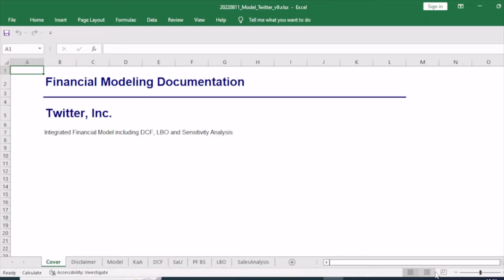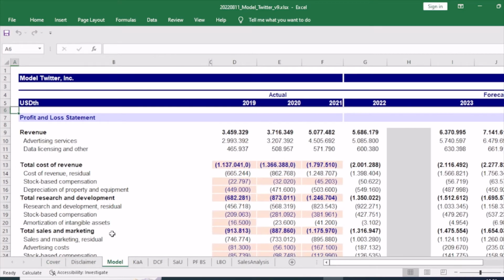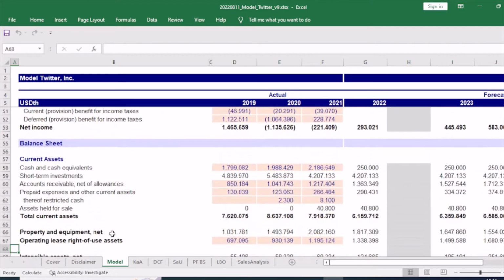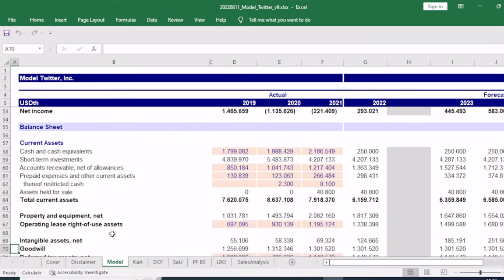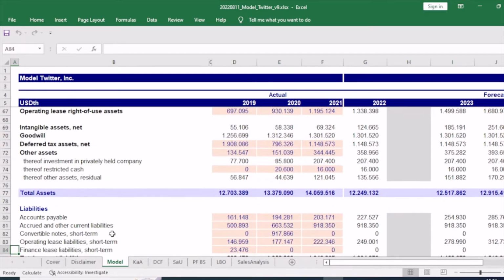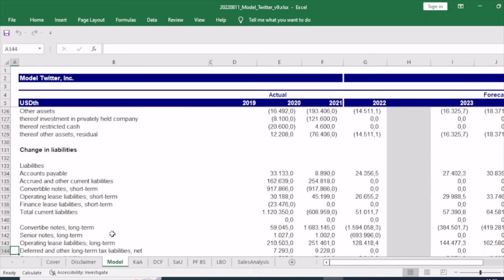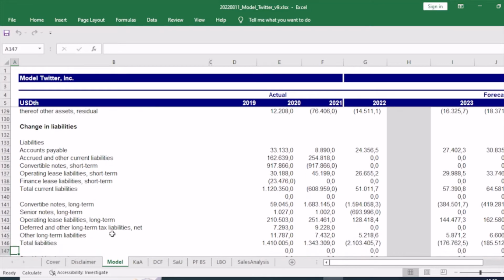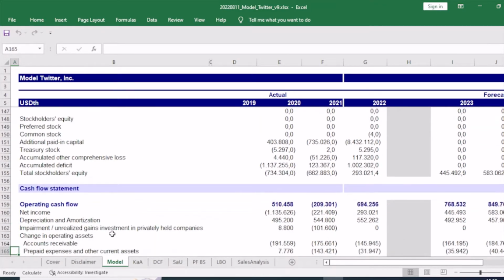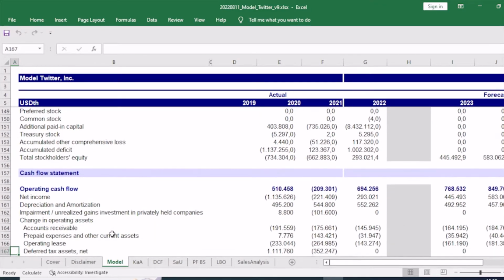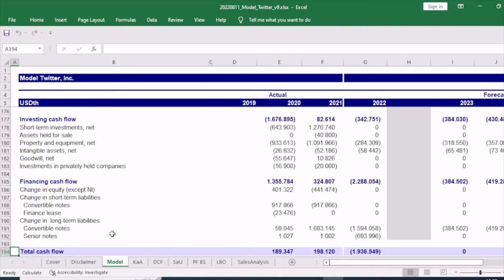The model is based on the historic financials of Twitter found in the 10K reports. We used the P&L and balance sheet data to build a simple integrated 3-statement model. This forms the basis of the DCF and LBO model.